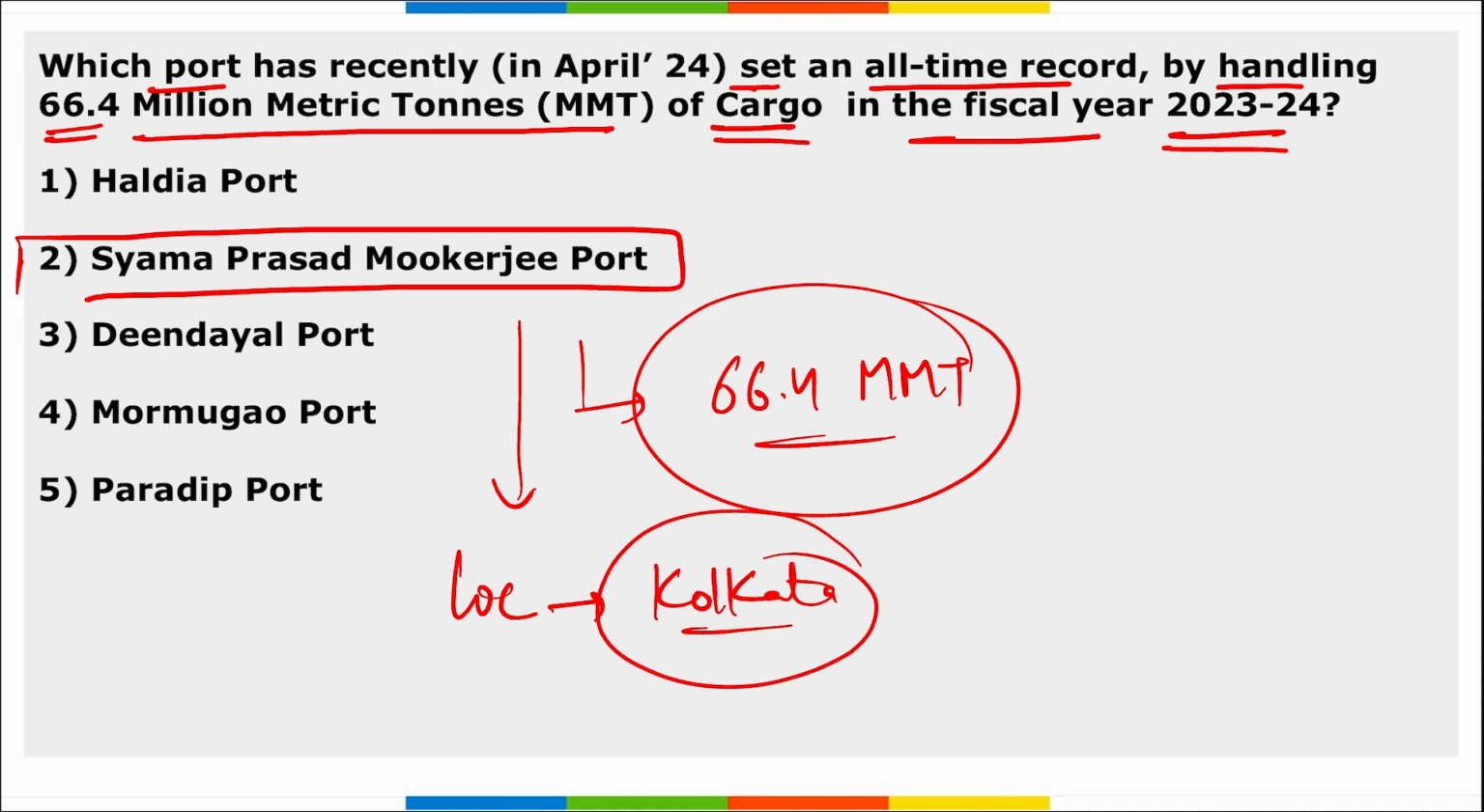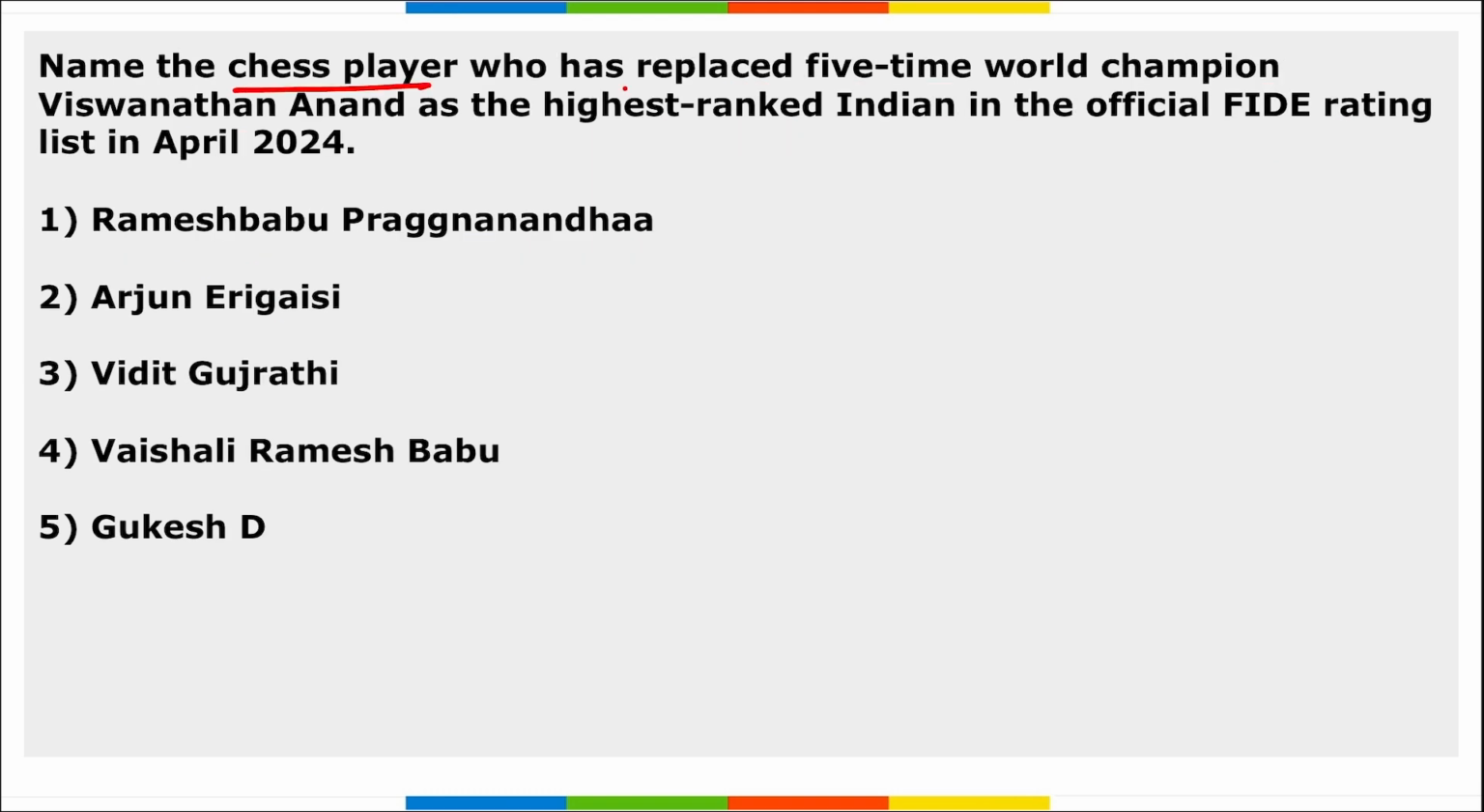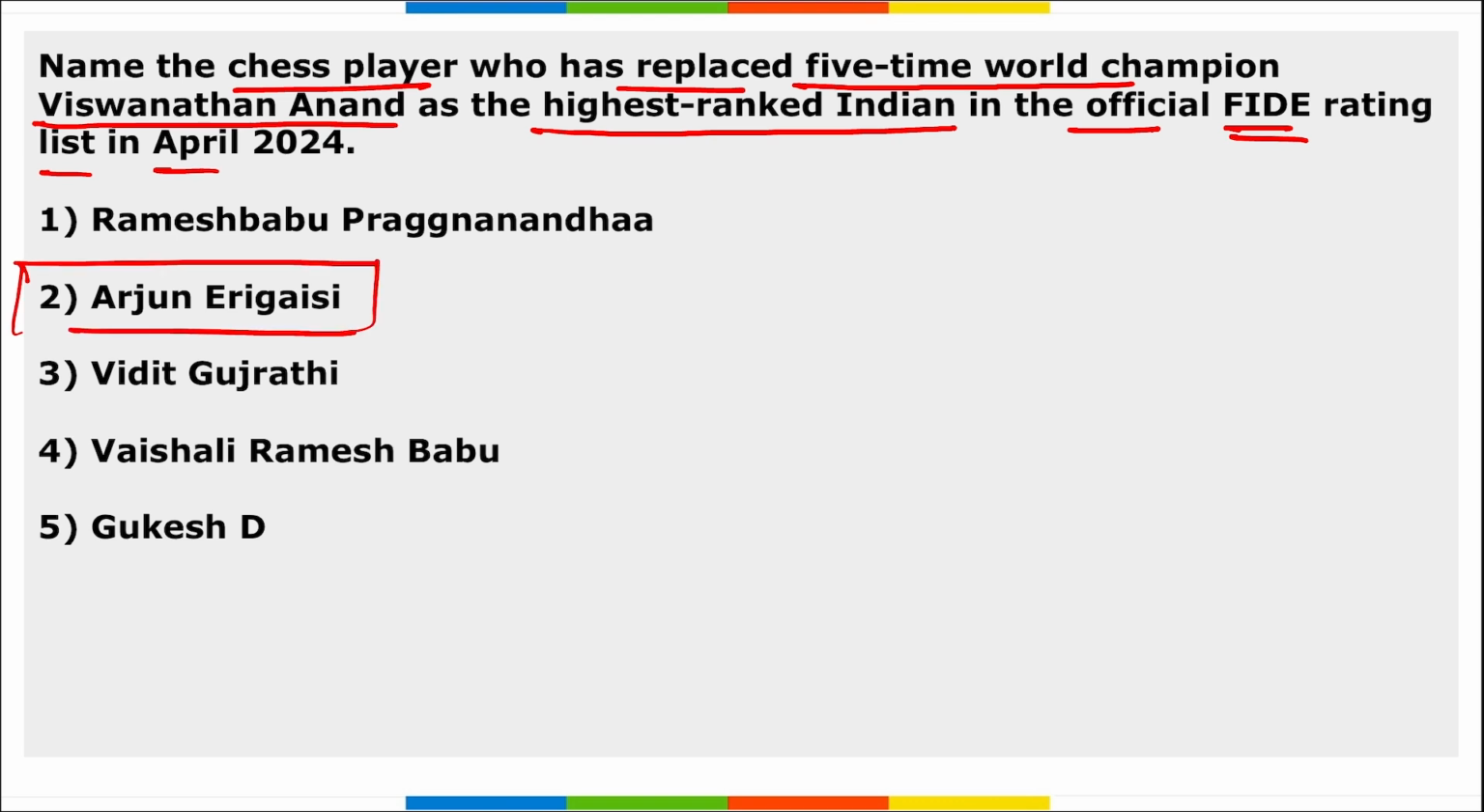Moving on, next is: name the chess player who has recently replaced 5-time world champion Viswanathan Anand as the highest ranked Indian in the official FIDE ranking list in April 2024. So, who will he be? Arjun Erigaisi replaced the 5-time world champion Viswanathan Anand as the highest ranked Indian in the official FIDE rating list. Take a note of this.